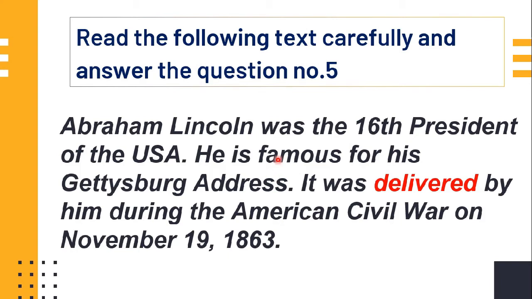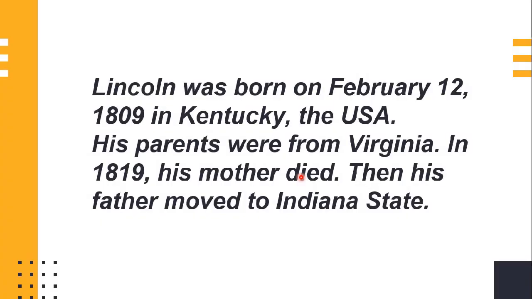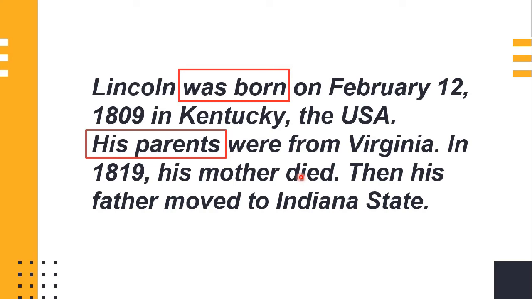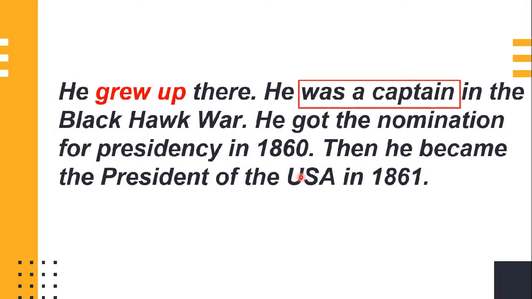So dear students, from the passage you have known who was Abraham Lincoln. Yes, he was the 16th president of the USA. After that, where was he born? Yes, dear students, Lincoln was born on February 12, 1809 in Kentucky, the USA. After that, you have already been informed about his parents. And next, you know about his profession.